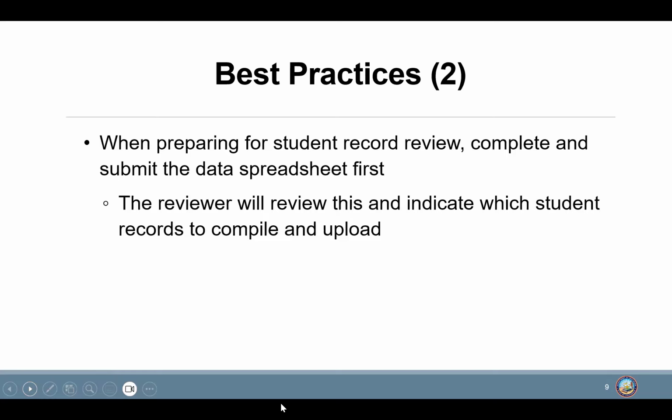Finishing up the best practices, for the student record review, please complete the data spreadsheet first. Once we look at the spreadsheet, we will then request student records. Do not provide any student records until we have requested them. This will save you time and prevent you from doing any unnecessary and extra work.